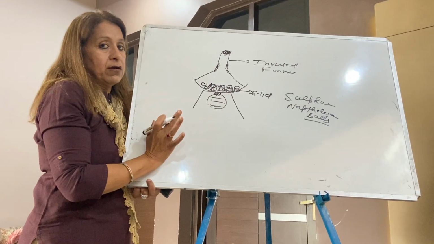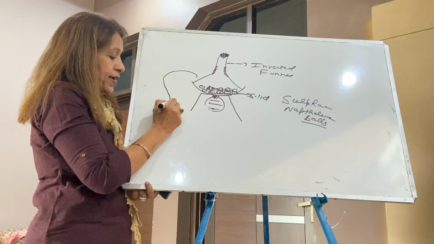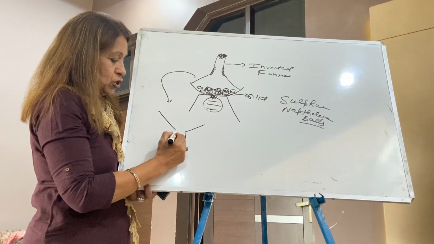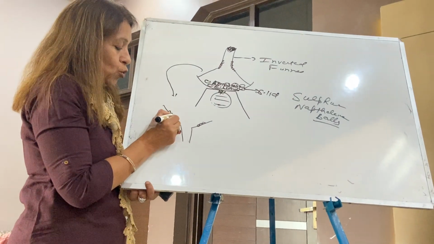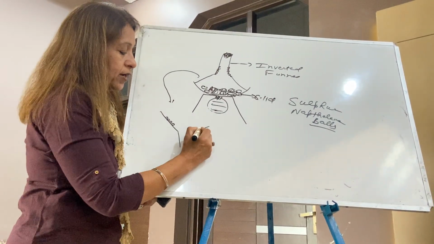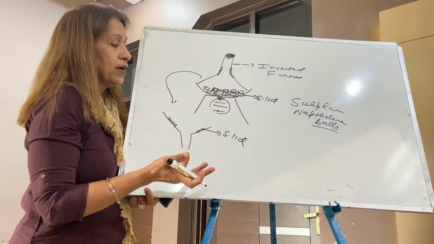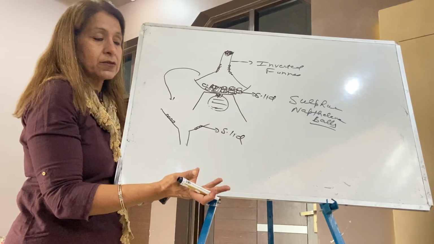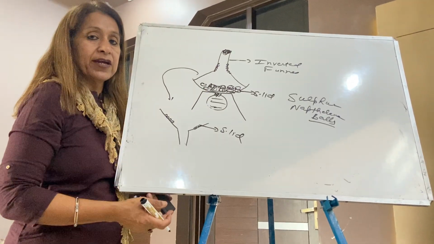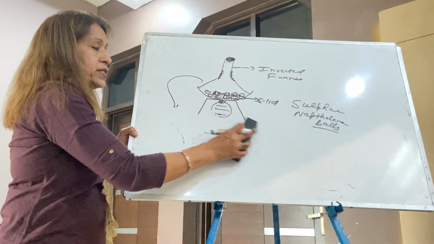Vapors get collected here. And when you take this funnel in the correct position, these vapors, on cooling, become solid again. This is a way to take out the sublimate. So this is the sublimation process. This experiment you can take in your lab. Solid to gas is sublimation, and gas to solid is this.